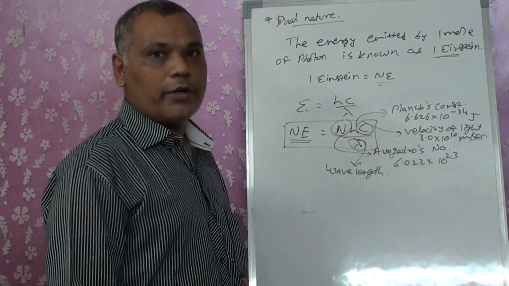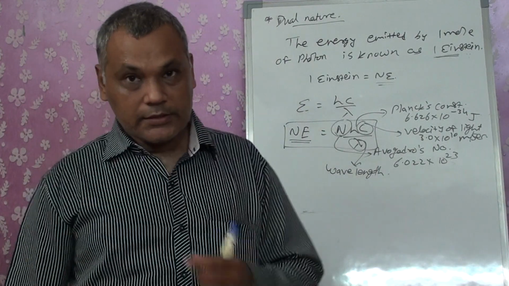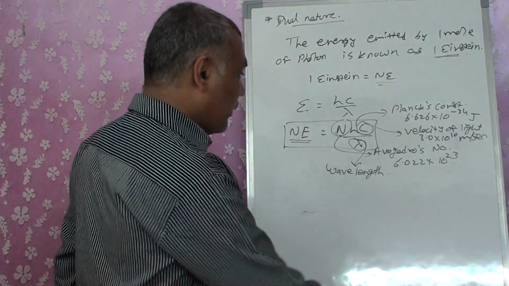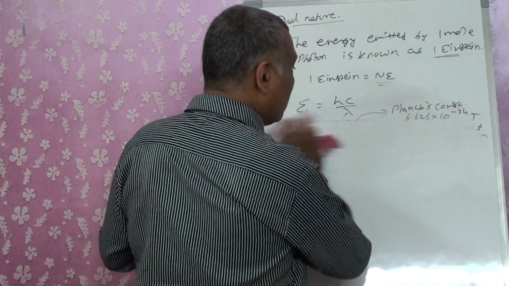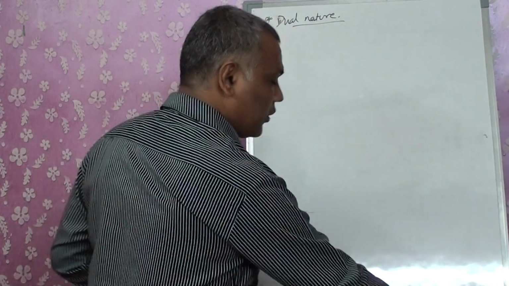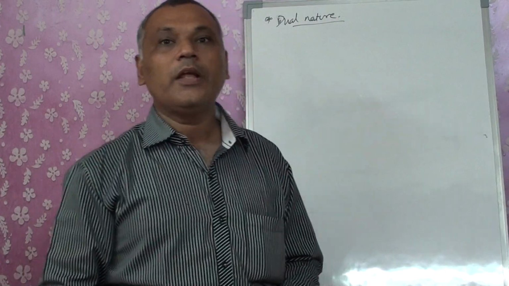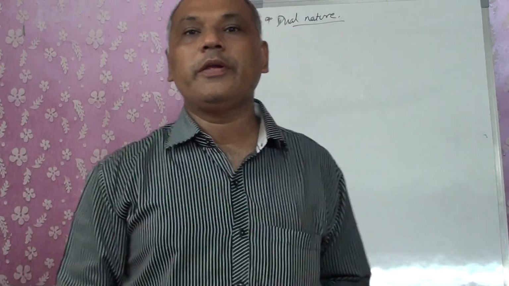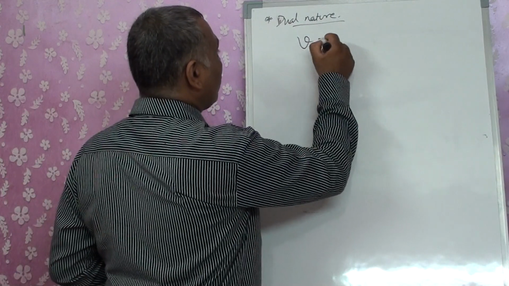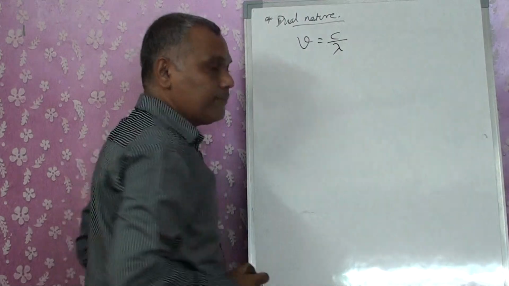But before going for it, we will do certain numericals. We will do those numericals in our next lecture, but particularly for this dual nature, these are the formulas we will come across. Frequency is equal to c by lambda.